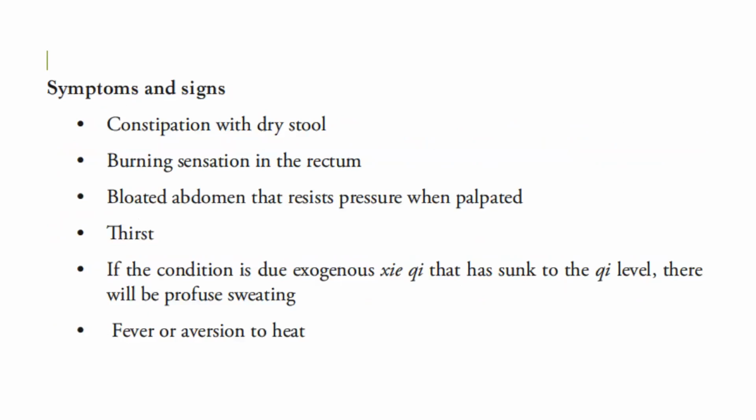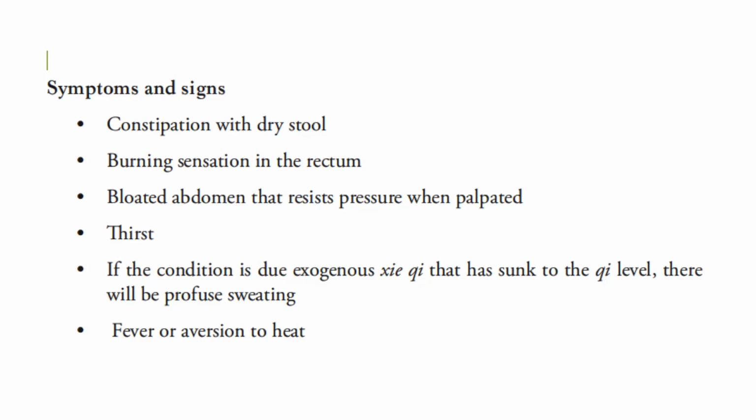This pattern has the following symptoms and signs: constipation with dry stool, burning sensation in the rectum, bloated abdomen that resists pressure when palpated. There is thirst. If the condition is due to exogenous pathogenic qi that has sunk into the qi level, there will be profuse sweating.